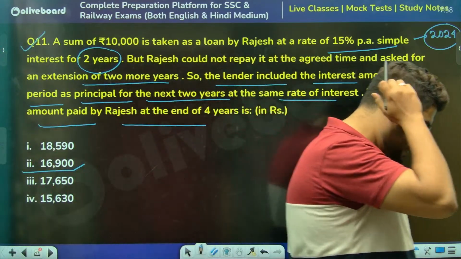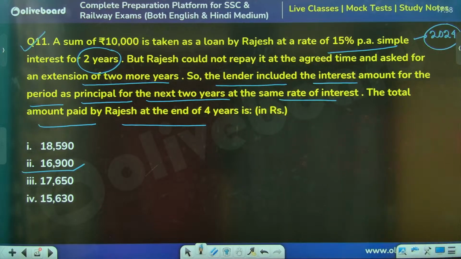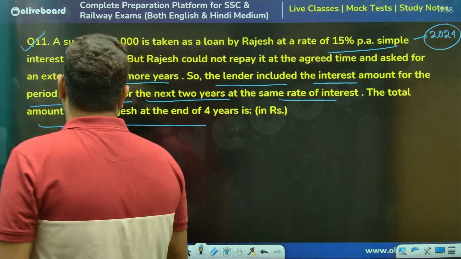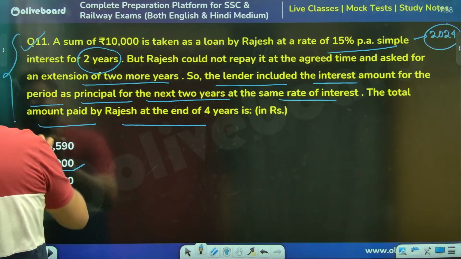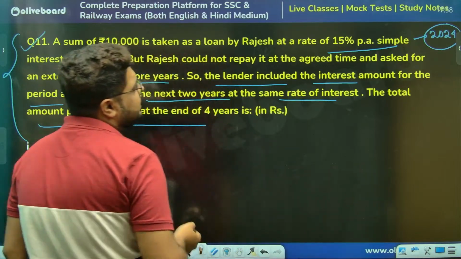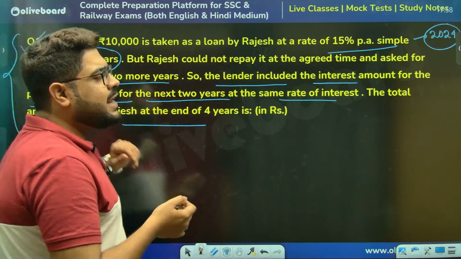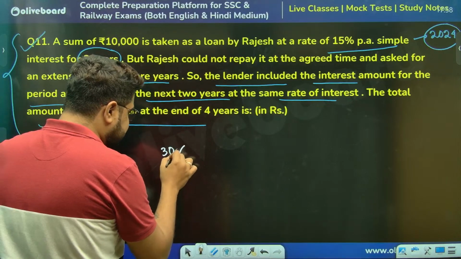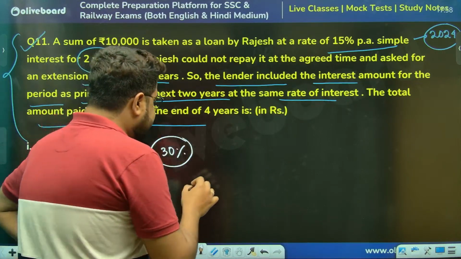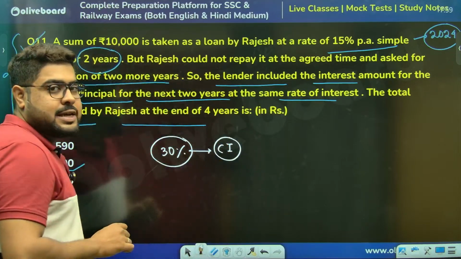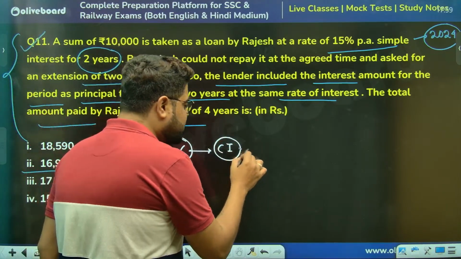Please understand. You want to go in an easier way, like normal calculations or a little good calculations? After reading this whole question, anyone may think it's 15% per annum simple interest. No, sir, that means every 2 years, 30% interest. It's a 30% rate of interest, compound interest, having 2 cycles.